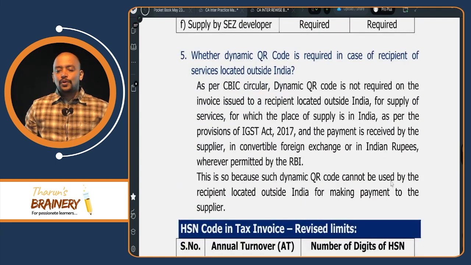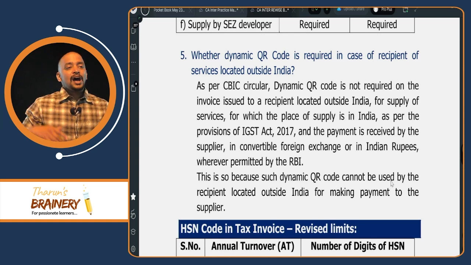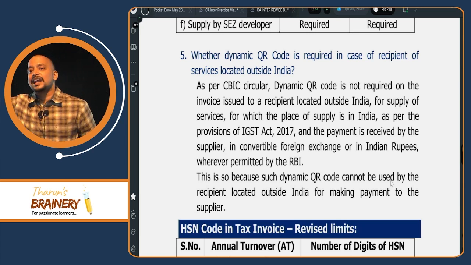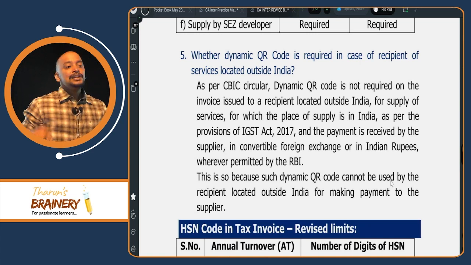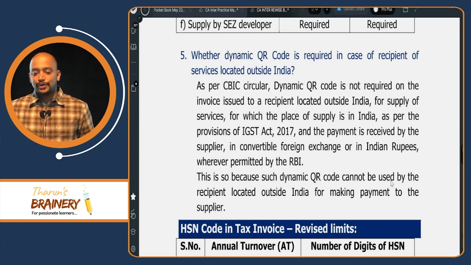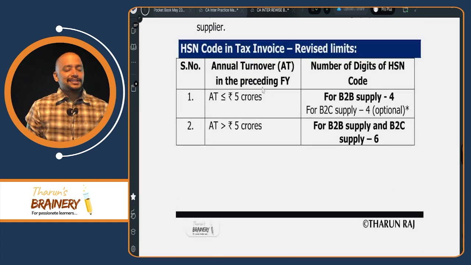Whether dynamic QR code is required in case of recipient of service located outside India? No. Because how can a person located outside India make the payment through UPI? He cannot make the payment through UPI because UPI is something which is there in India. So due to that reason, dynamic QR code is not applicable. Then HSN code in tax invoice.